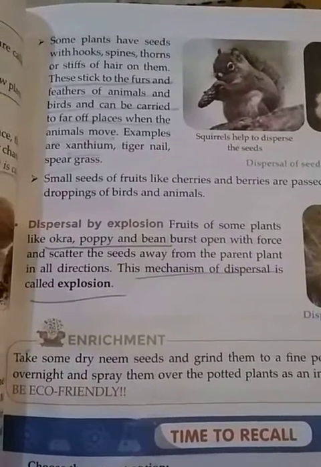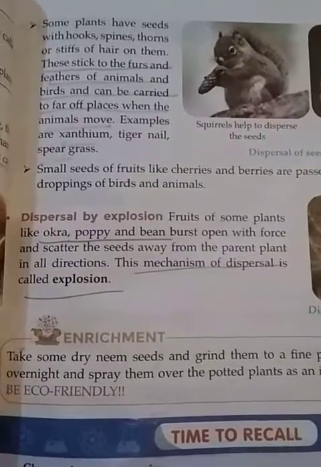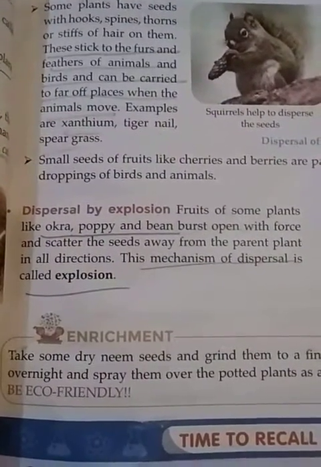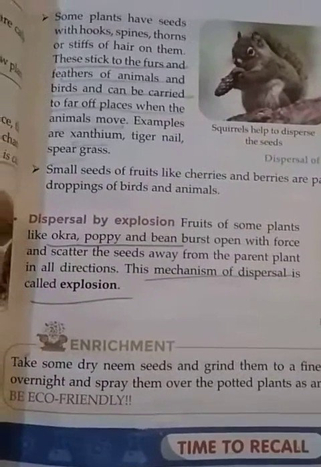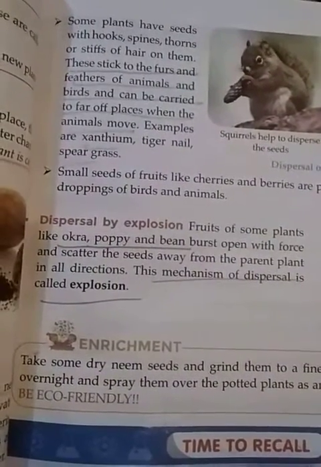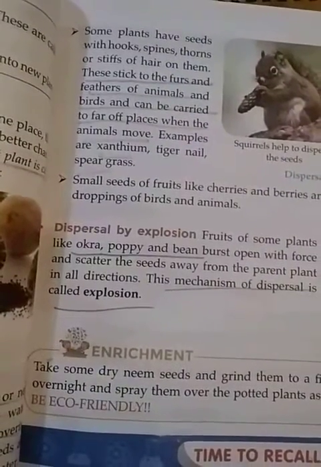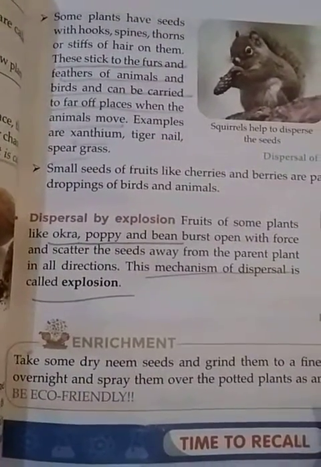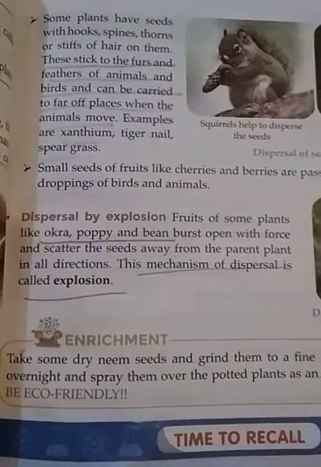Examples are xanthium, tiger nail and spear grass. The seeds stick to animals' furs and feathers. For example, birds sit on different trees. Some minute seeds stick to their bodies, and when they move from one place to another, the seeds are thrown away.